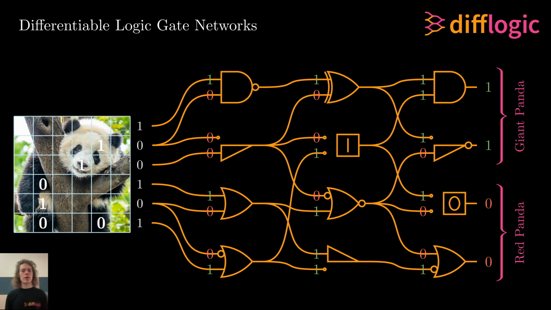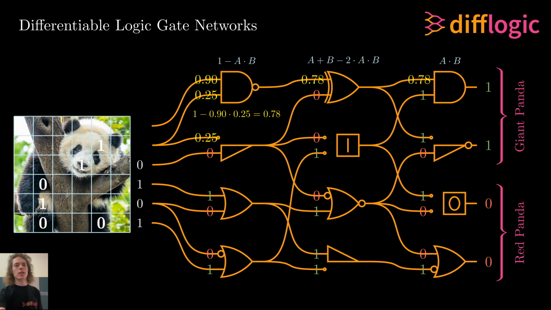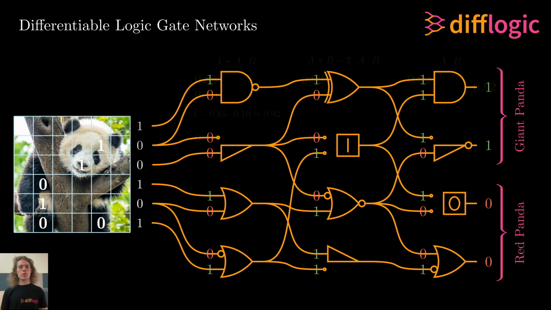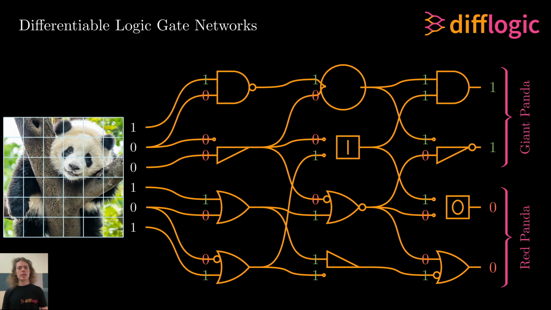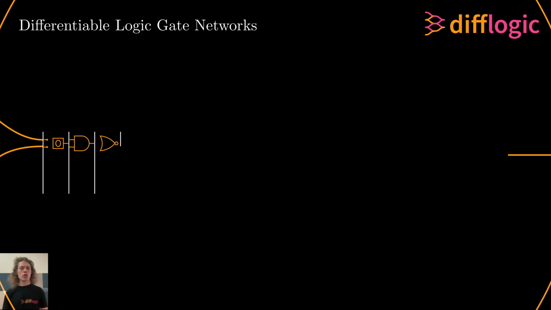As logic is inherently non-differentiable, this requires two differentiable relaxations. First, we relax the logics to real-valued logics. For example, A and B is relaxed to A times B, which allows for propagating probabilities through the network and backpropagating.